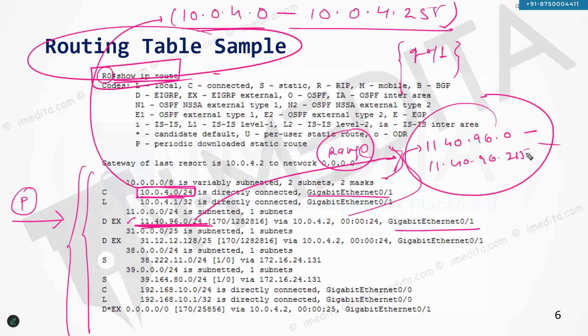Based on the entries available in the routing table, the device, the router, the L3 device, whatever it is, will or will not be able to forward the packet for a certain destination. If the entry is present in the routing table, the packet can be forwarded. If the entry is not present in the routing table, the packet cannot be forwarded.